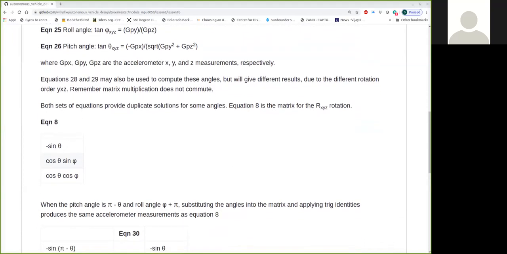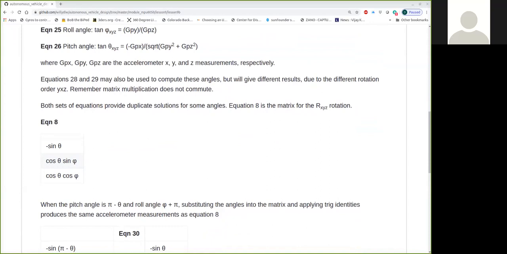Now, both sets of these equations can provide duplicate solutions for some of the angles. Go back to equation 8, which comes from the XYZ rotation. It's the matrix you get after you multiply the RX rotation, the RY rotation, and the RZ rotation.